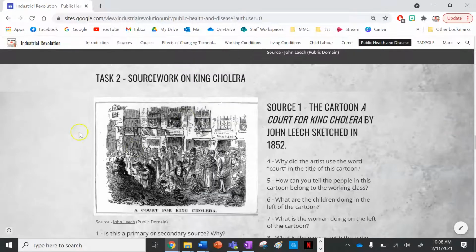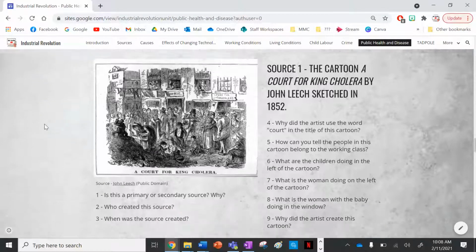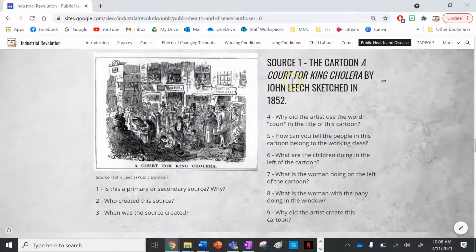So guys, your main task for this lesson is sources. We're going to go through the answers for these sources and analyse them now. Source 1 is a cartoon called A Court for King Cholera, made by an artist named John Leach, and it was sketched in 1852. Let's have a quick look at it.